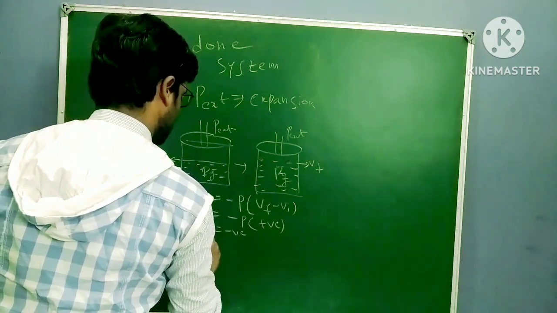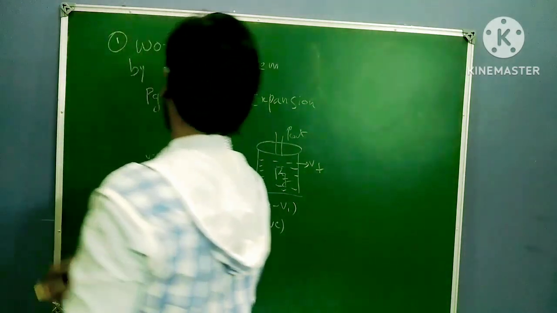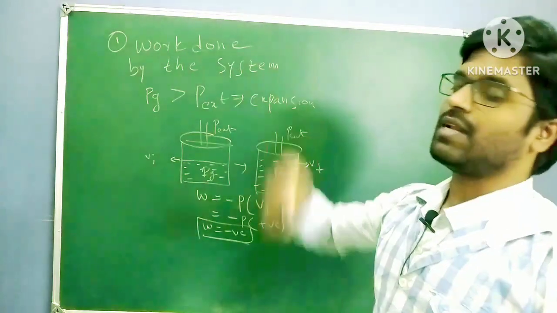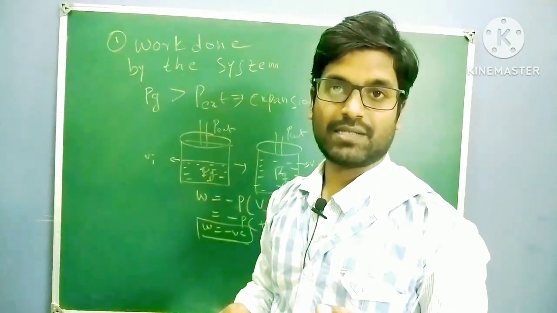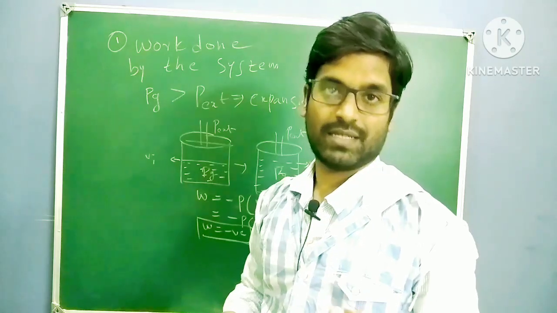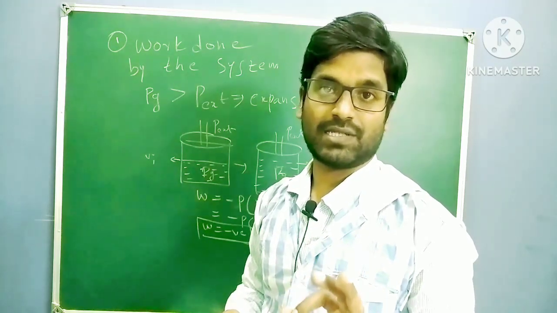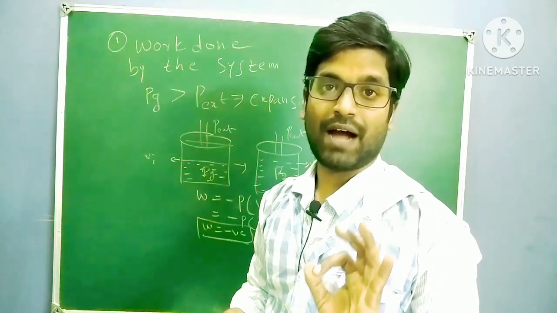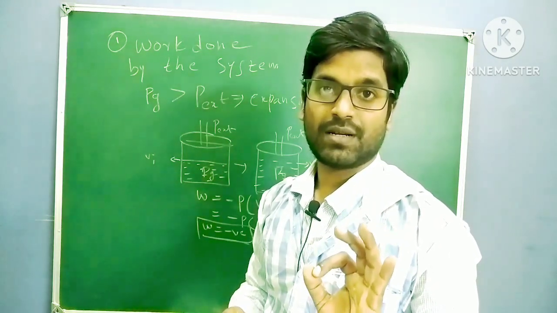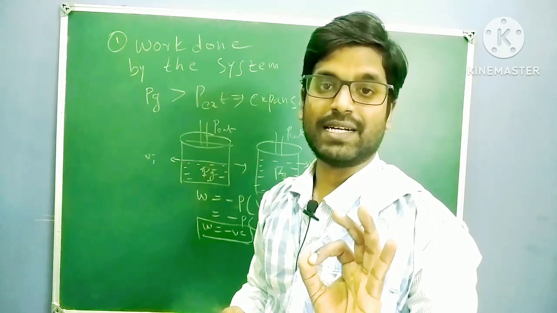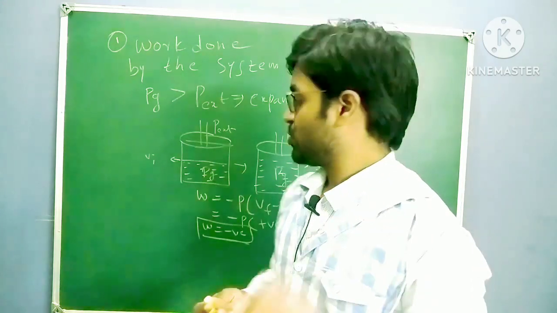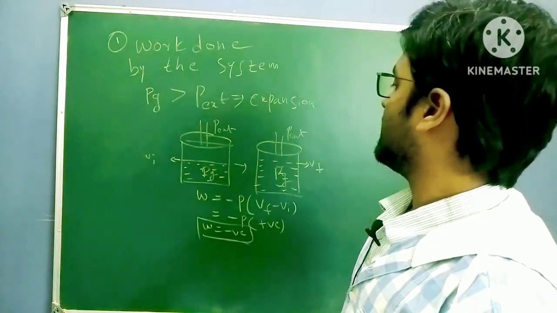That means work done by the system is always negative. If in a question the examiner gives the term work done by the system, then you have to choose the option which has a negative sign.